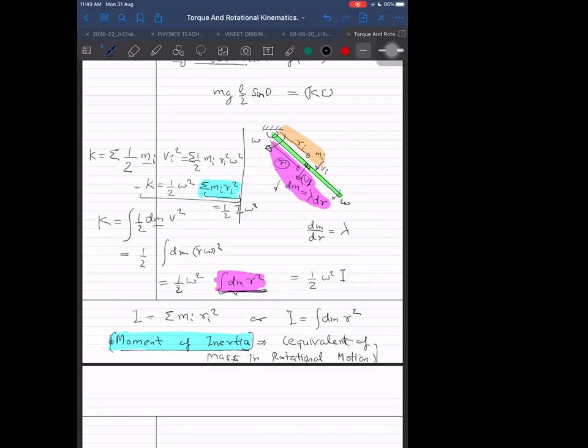But why are we introducing it? So that we will remember certain formulae. Next time, whenever I see the case of a rod rotating about something, without integrating, I will remember that formula and directly put the moment of inertia formula here. I have learned already, and you will also learn after some time, that this moment of inertia comes out to be ml squared by 3 about the end, and about the midpoint it will be ml squared by 12.